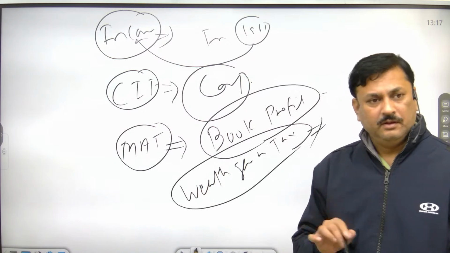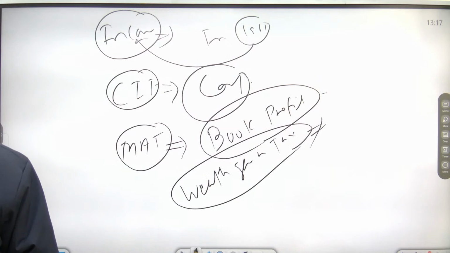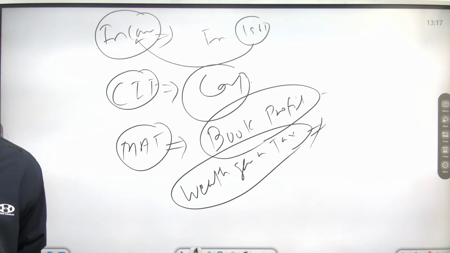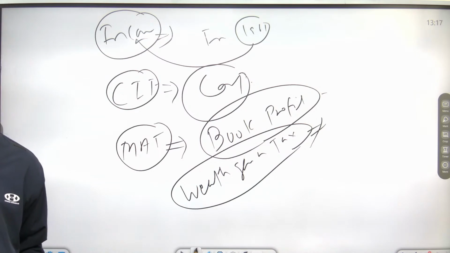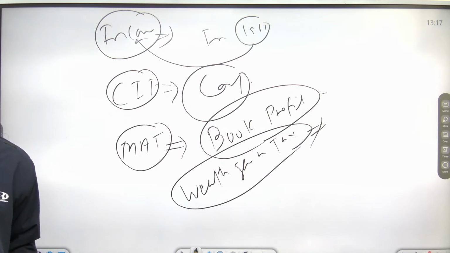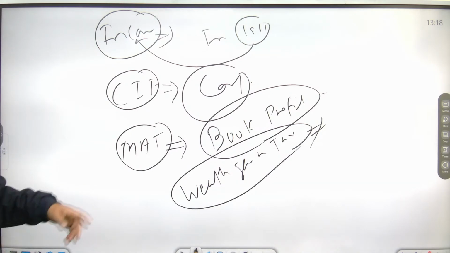Wealth gain tax is when the price of property is more at the time of selling than at the time of buying. If the value of any commodity or any asset increases, and the increase is beyond its purchase price, they have to pay tax on that.